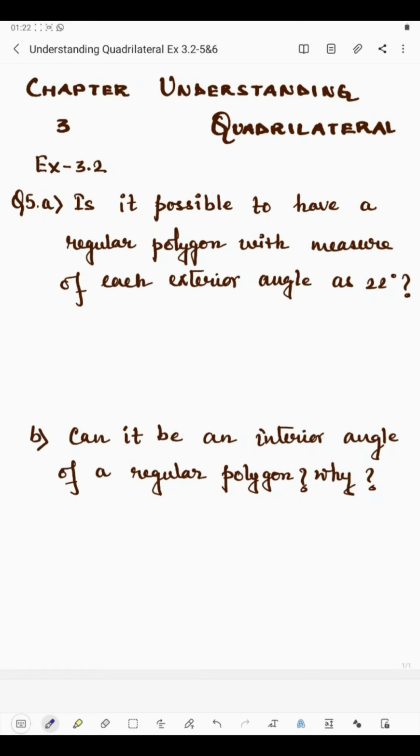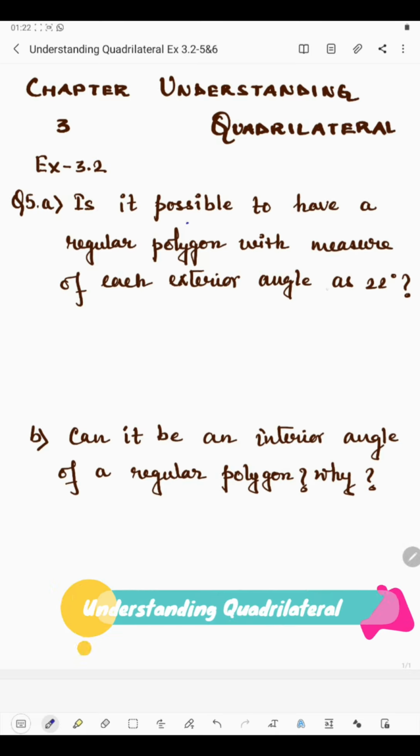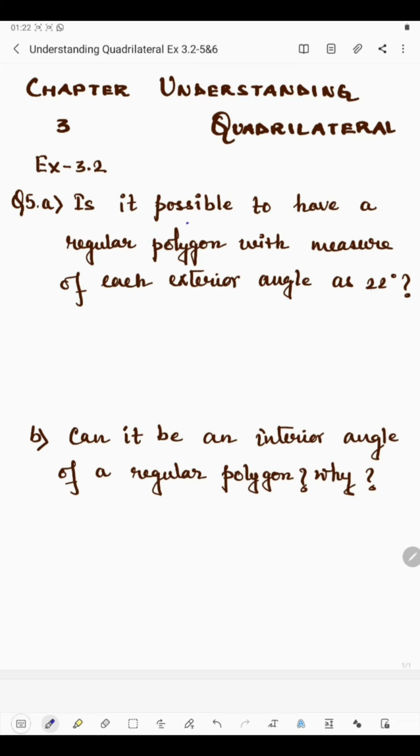Hello students, now I am going to start question number 5 of exercise 3.2. Now the first part says, is it possible to have a regular polygon with measure of each exterior angle as 22 degree? Now the question is, if each exterior angle is 22 degree, can it be a polygon? For this, we need to find the number of sides. If we get the number of sides, then it can be possible. Or if you don't get the number of sides, then it is not possible to have a regular polygon with each exterior angle as 22 degree.